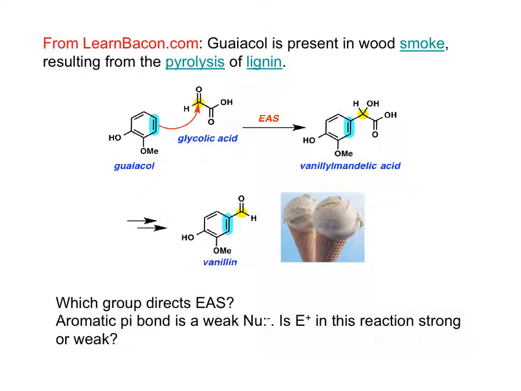This is a synthesis of vanillin from learnbacon.com. Note that guaiacol, which is present in wood smoke, reacts with glycolic acid to form vanillomandelic acid, which goes on and produces vanillin. Note how the strongly activating OH group directs the position of the substitution.